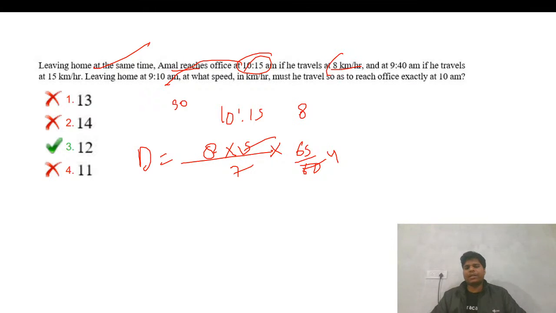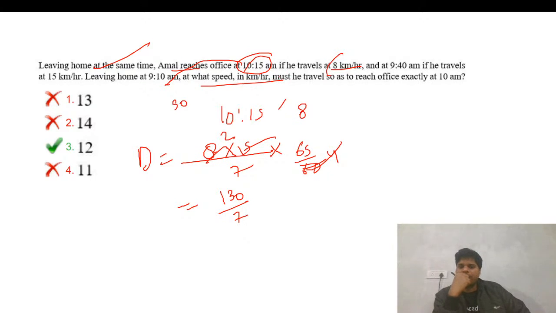No, 8, 15 into 8 is 7. No? 15, 8 is 7. Fine. If it travels at 15, fine. That is right. So 4 2s are, and 130 upon 7. 130 upon 7. So I think this is fine. So this is the distance. So we need to find at what speed in kilometers he must travel to reach his office at 10.